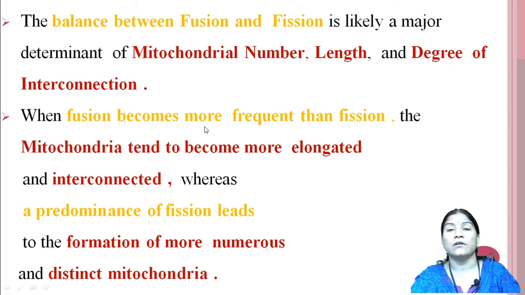When fusion becomes more frequent than fission, the mitochondria tend to become more elongated and interconnected, whereas a predominance of fission leads to the formation of more numerous and distinct mitochondria.